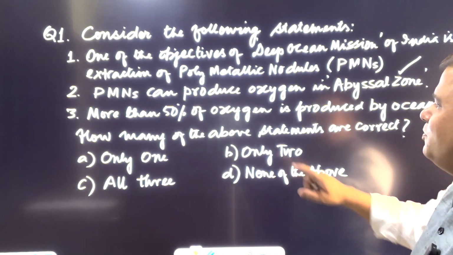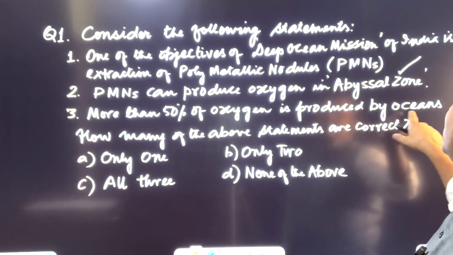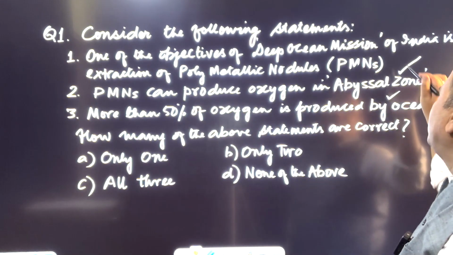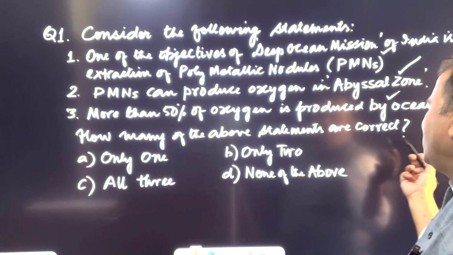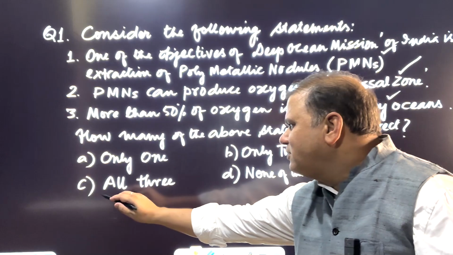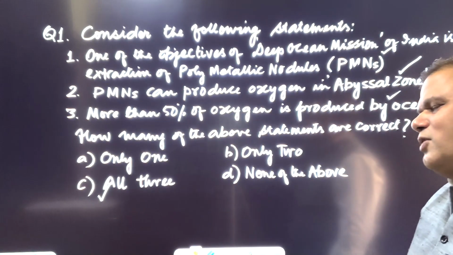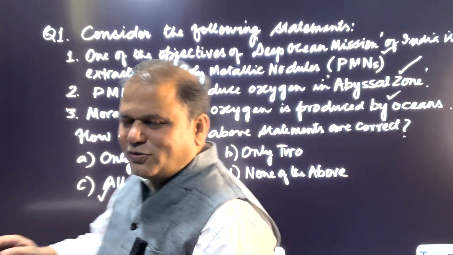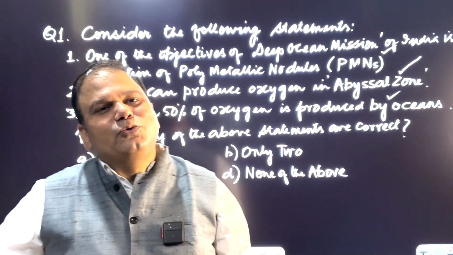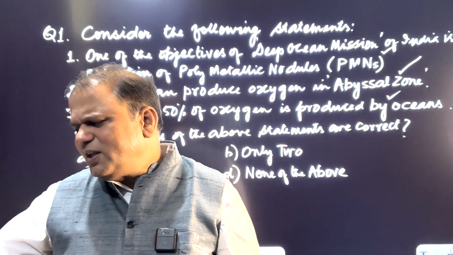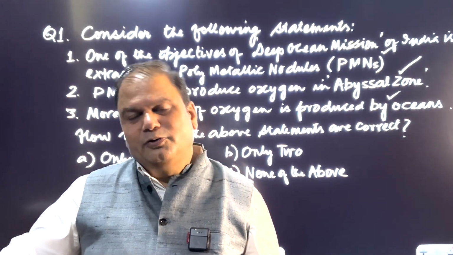And third is, more than 50% of oxygen is produced by oceans. This is also true. So all three statements are correct. So how many of the above statements are correct? We can say C is the correct option. Clear? So today's topic was dark oxygen, and you can see two questions pertaining to that framed for you.